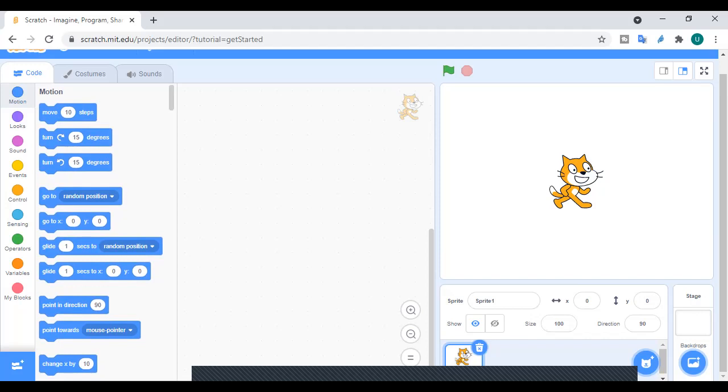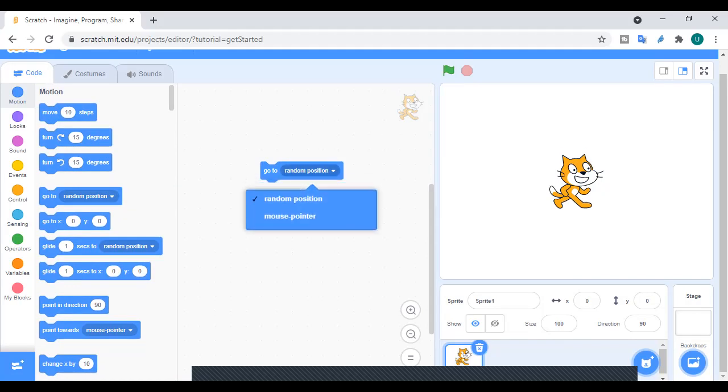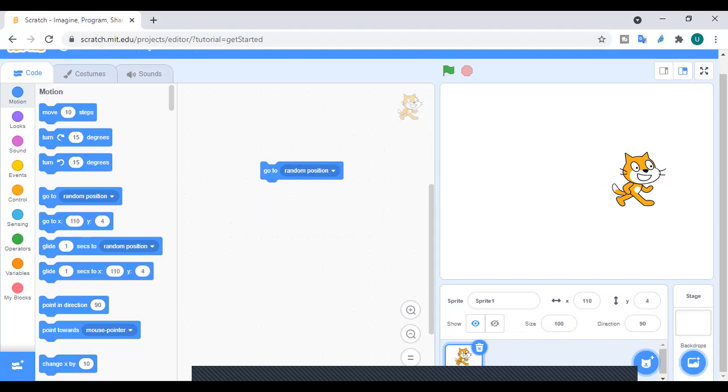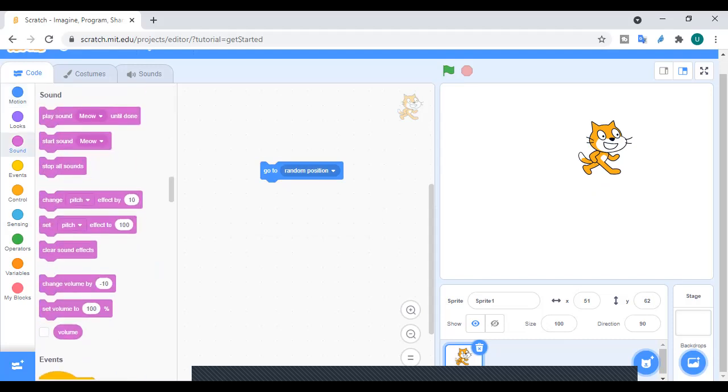We will drag this block into the center of the page. Now we will click on the sprite. See, it is moving to a random position. It's working. Wonderful.